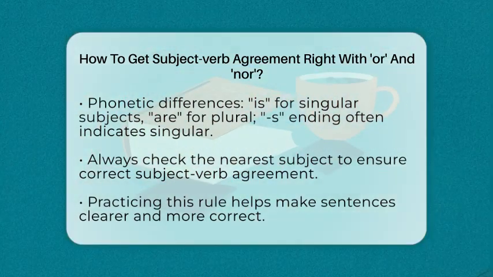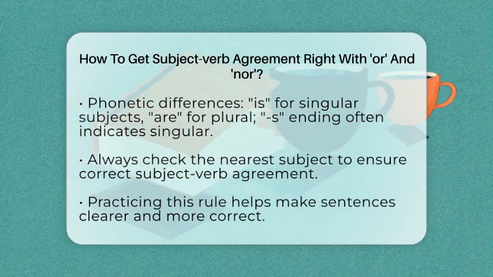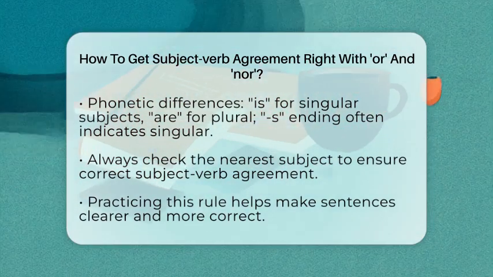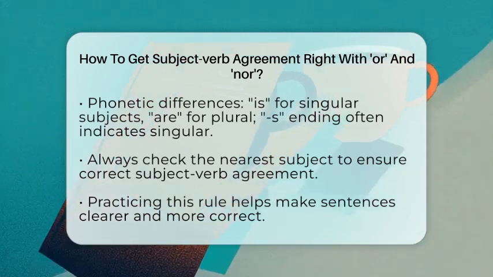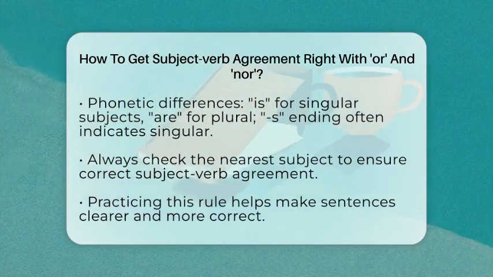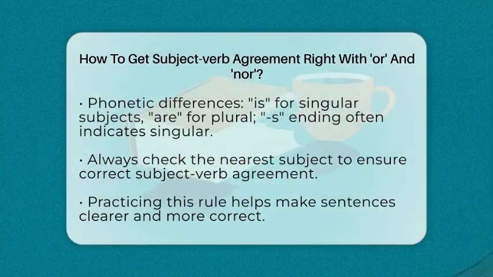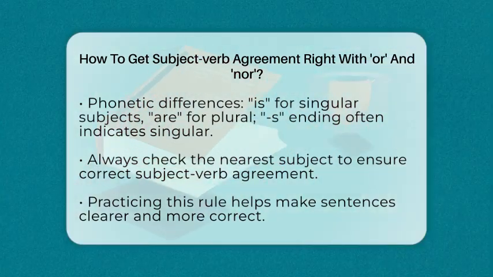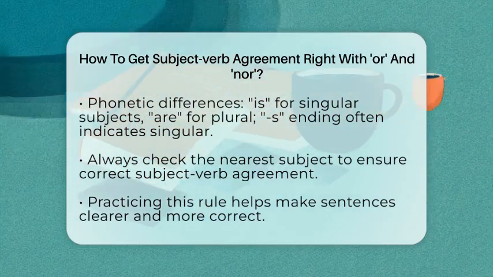The main idea is to always look at the subject closest to the verb and match the verb to that. This simple rule keeps your sentences clear and correct. Remember, focusing on the nearest subject helps you avoid common mistakes and makes your writing more polished. Keep practicing, and soon it will feel natural to get subject-verb agreement right every time with or and nor.